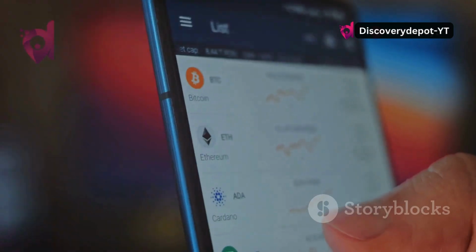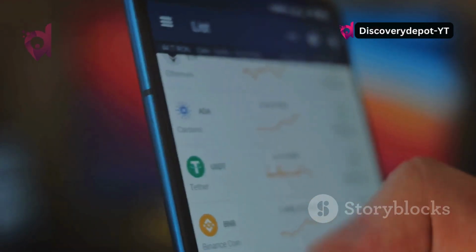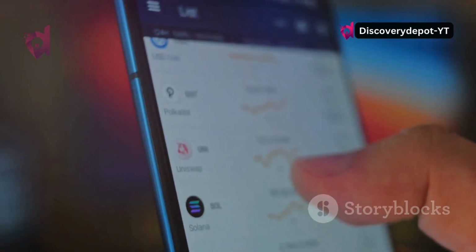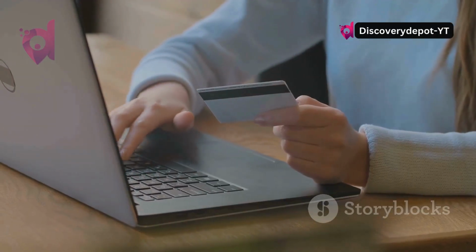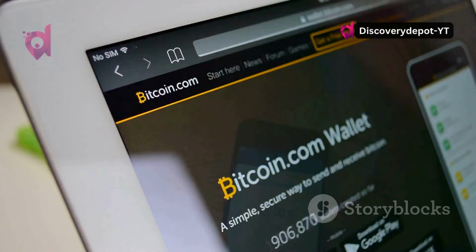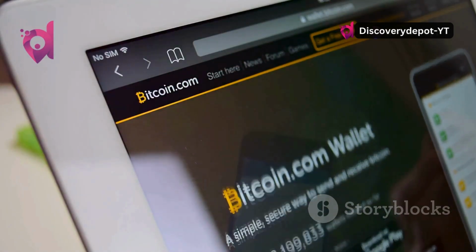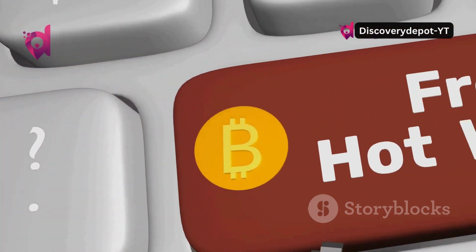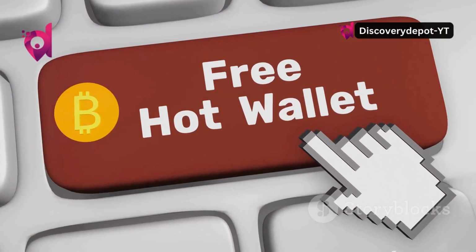Setting up your first digital wallet is easier than you might think. Let's walk through the process using a popular and user-friendly software wallet as an example. First, choose a reputable wallet provider. Research and select a wallet provider known for its security and ease of use. Look for features like two-factor authentication and a user-friendly interface.